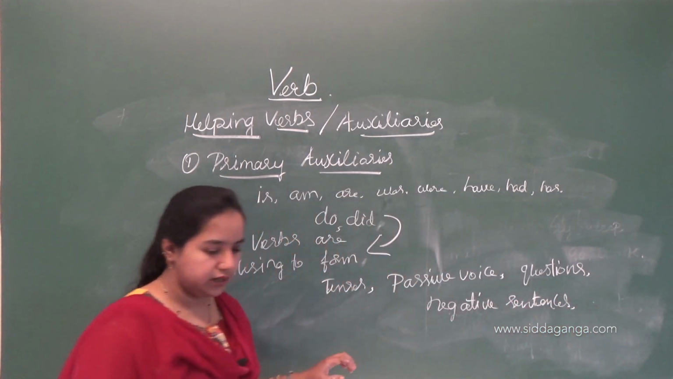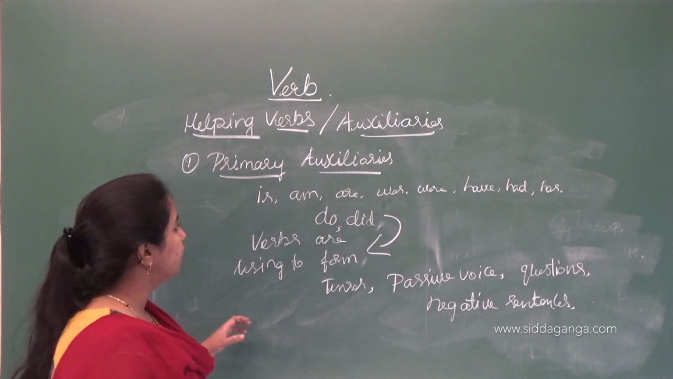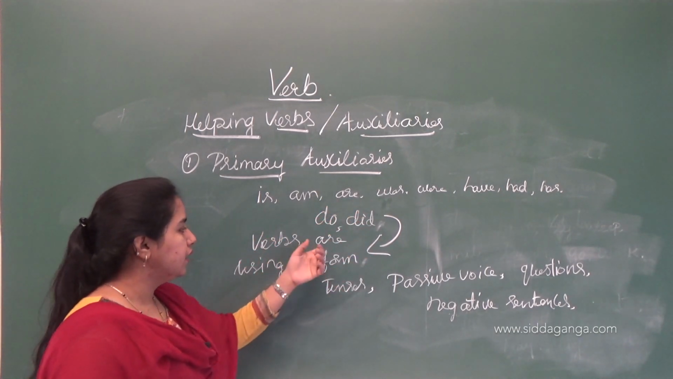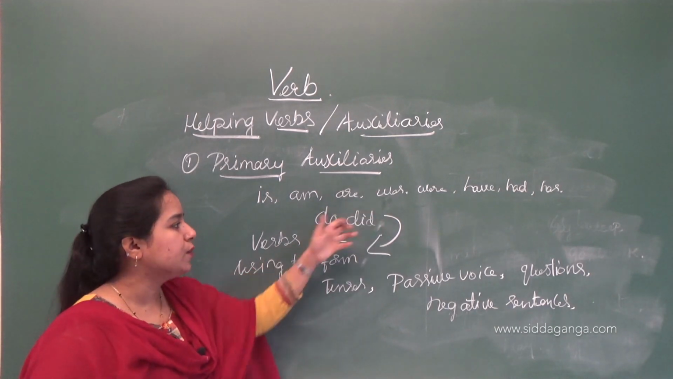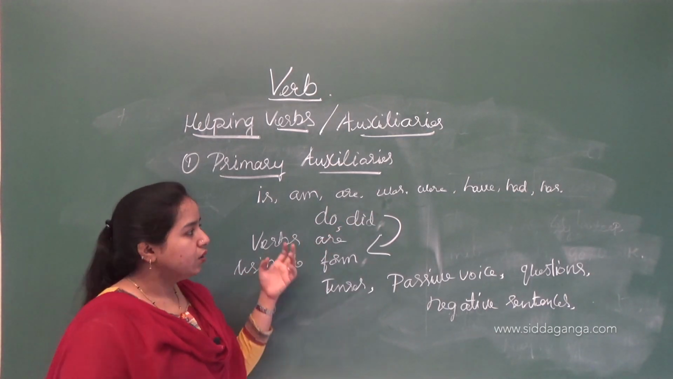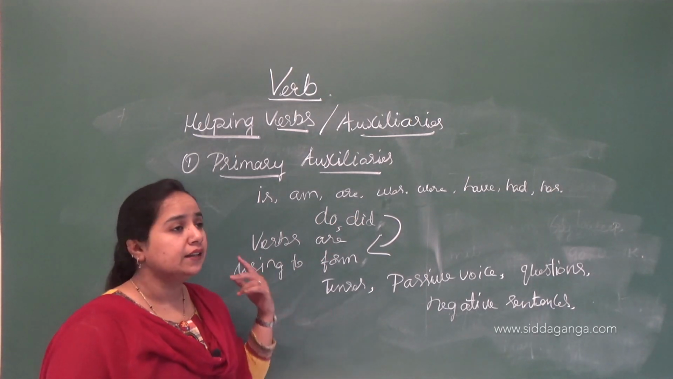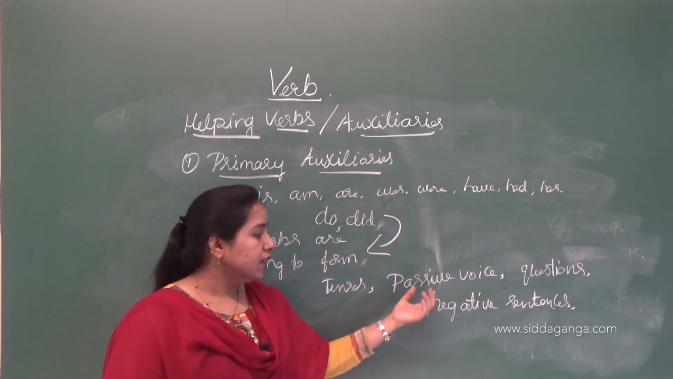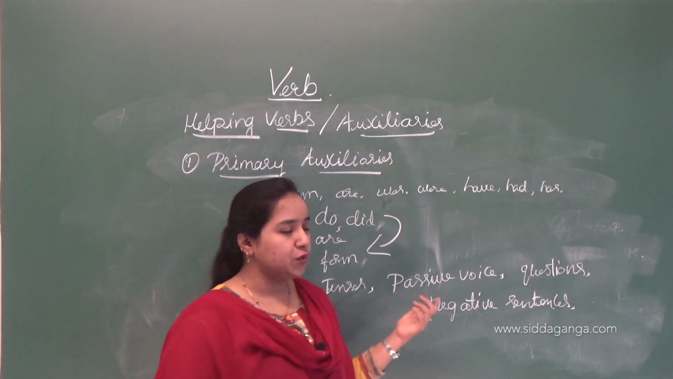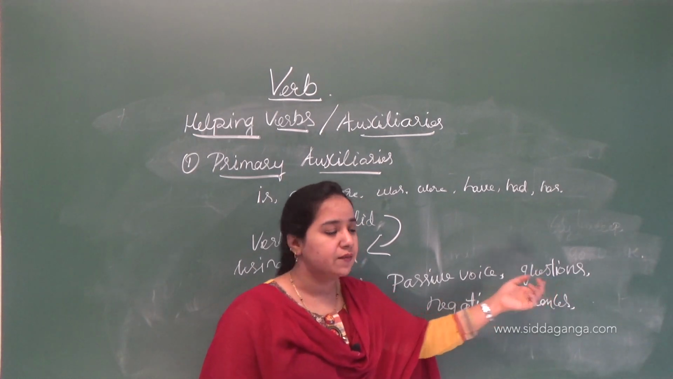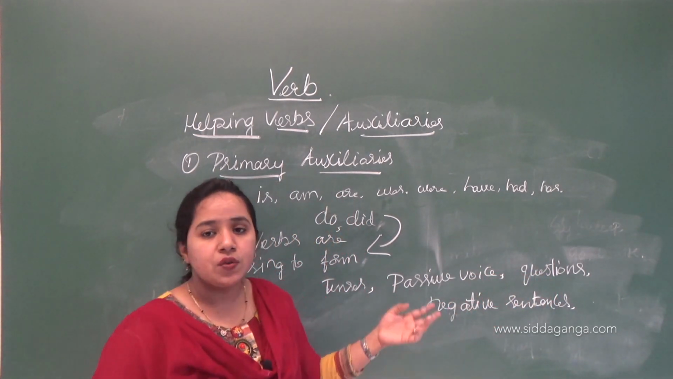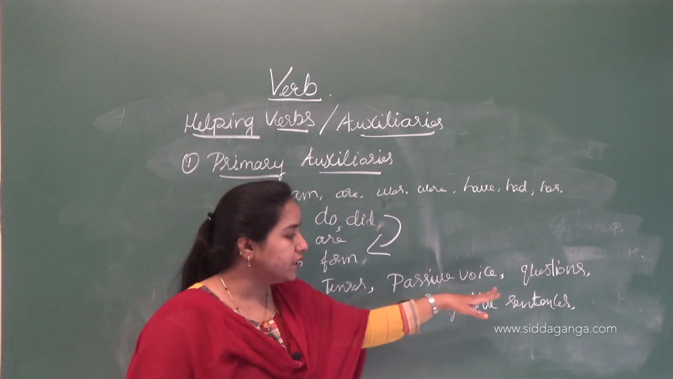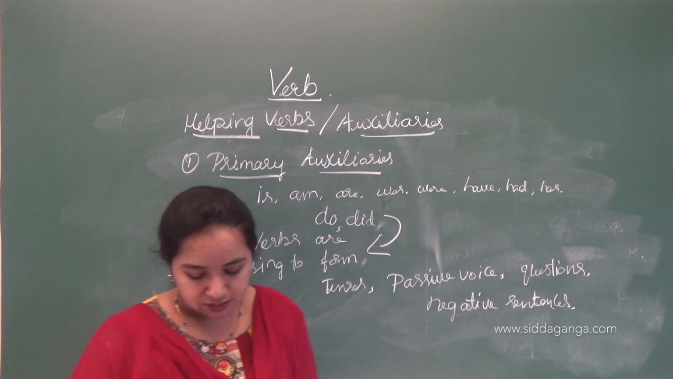So understood this clearly. Why do we need our primary auxiliaries? These verbs are used to form tenses. Then passive voice, to construct passive voice sentences, and also questions, and also negative sentences. So in these forms we are using these verbs.